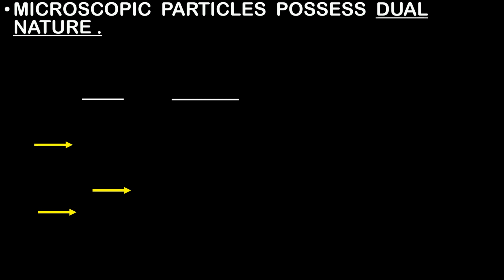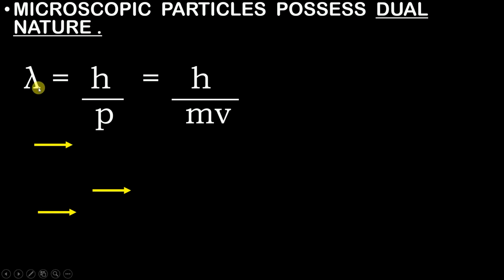And on the basis of this statement, he gave us a formula which consists of dual nature, which is particle nature and wave nature. So this is the formula given to us by De Broglie. He said that wavelength is equal to h upon p, where p is nothing but your momentum.